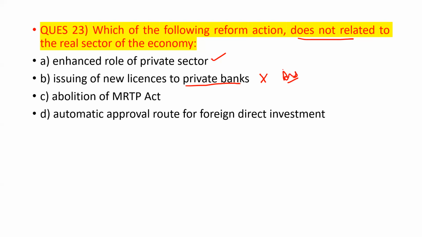Obligation of the MRTP Act. This one is also correct. Automatic approval route basically for the foreign direct investment. This one is also correct here. So option number B is the correct answer.